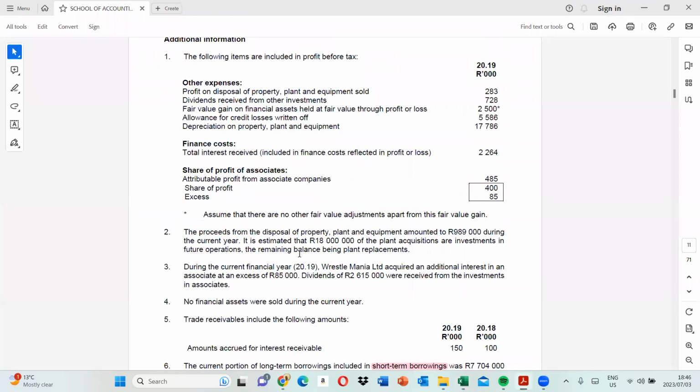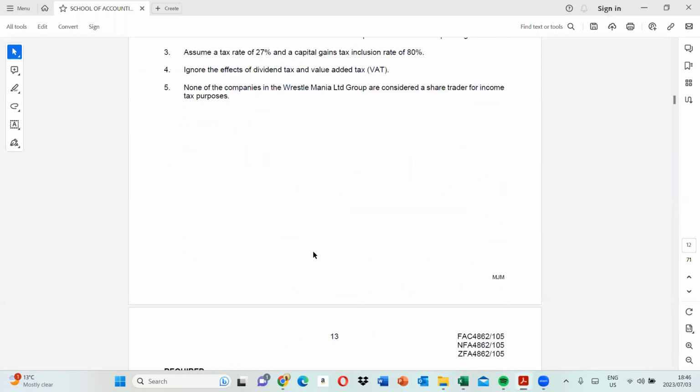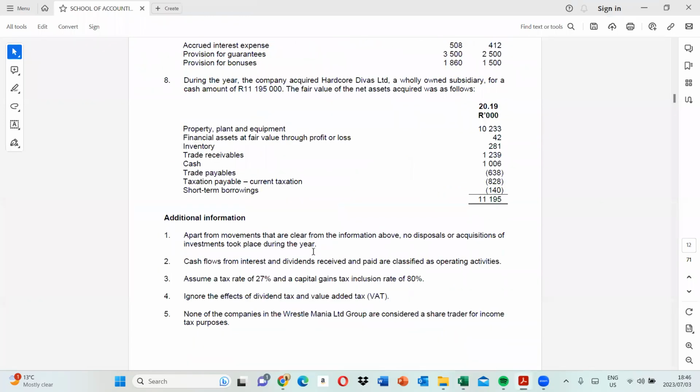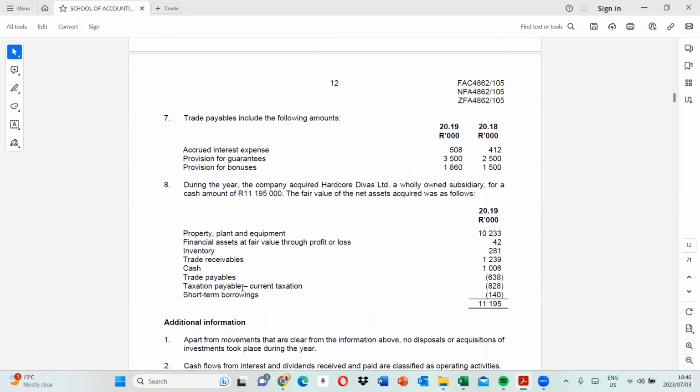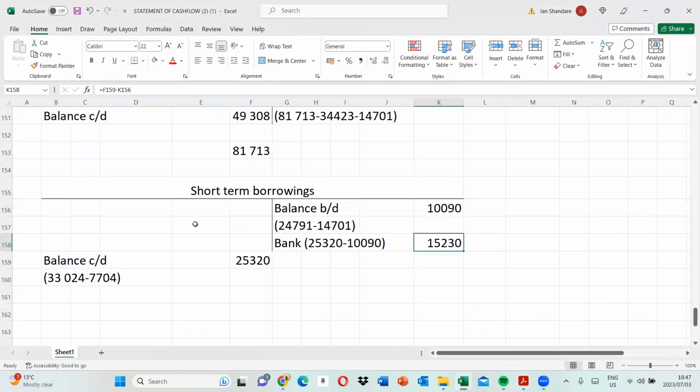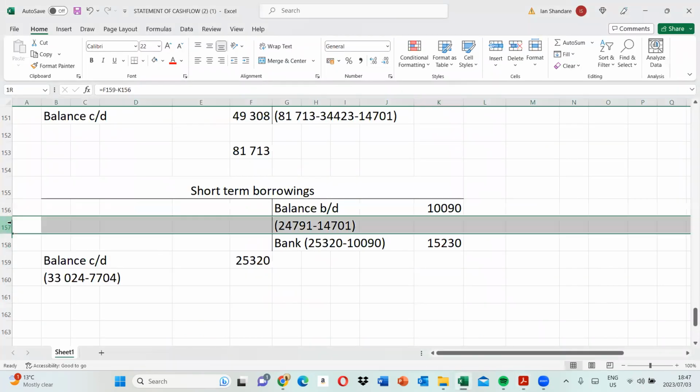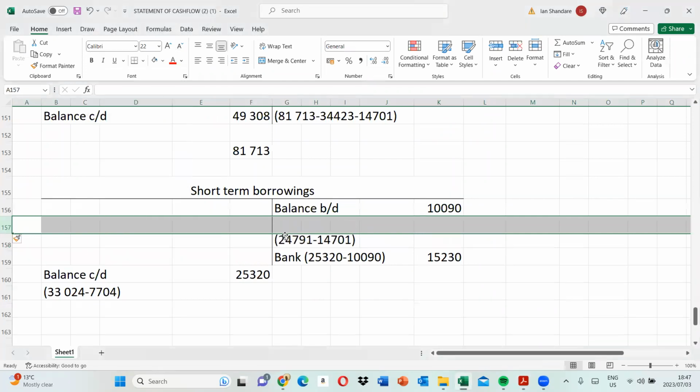But let us not forget about the subsidiary. Let's see, did the subsidiary come up with any short-term borrowing? Remember, there was some acquisition that also took place with respect to the subsidiary. Can you see? The subsidiary has short-term borrowings, which is sitting at 140. So this is also supposed to be included in the opening balance. So for balance BD, we need to add the subsidiary that we acquired.